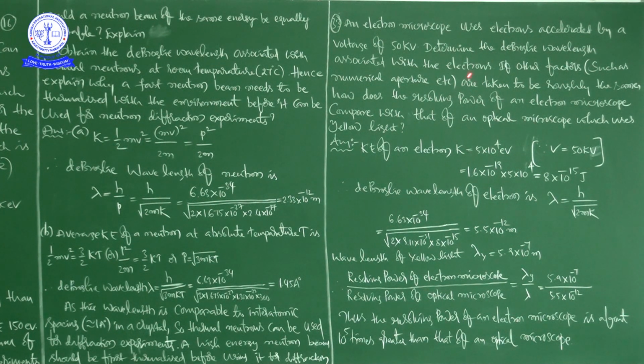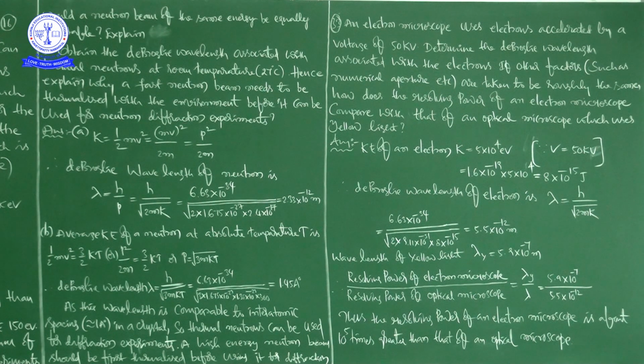If other factors such as numerical aperture are taken to be roughly the same, how does the resolving power of an electron microscope compare with that of an optical microscope which uses yellow light?